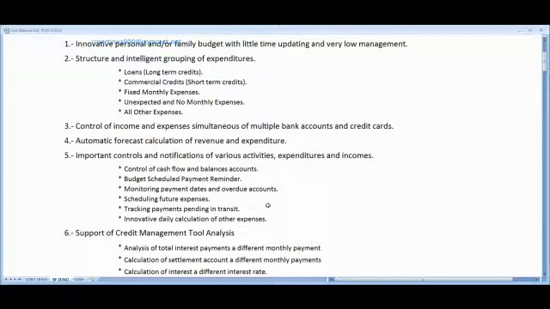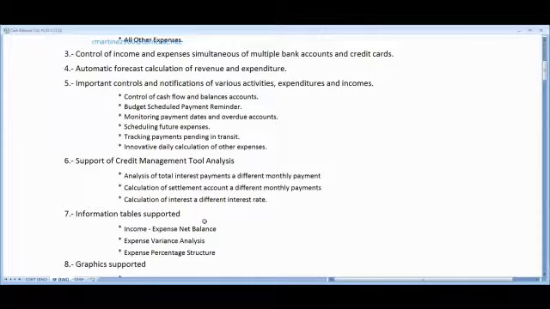Sometimes when you pay, it takes a long time to post to your account, and until then your account does not reflect this payment. It's very important to know what you have in accounting and what is really available in your bank account. Innovative daily calculation of expenses. This is the system that I defined for you to calculate other expenses. You have support for credit management analysis. This is very important for your loans, long-term credit or short-term credit.